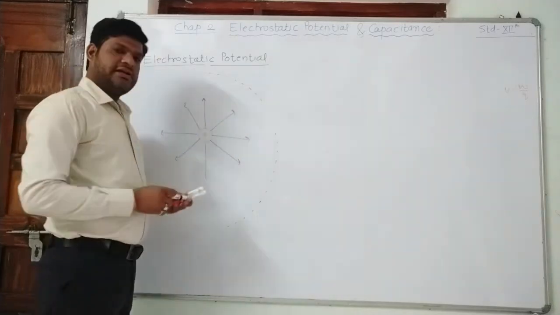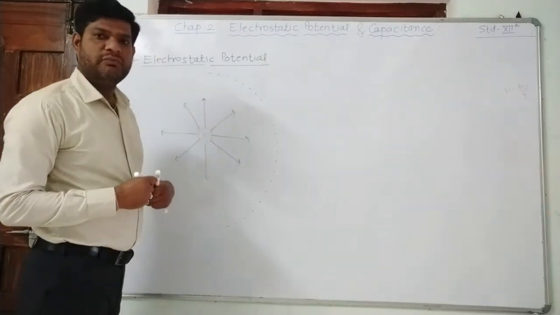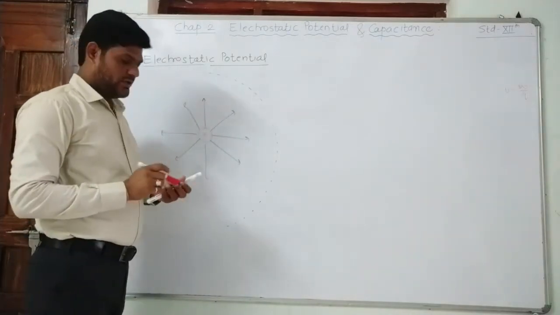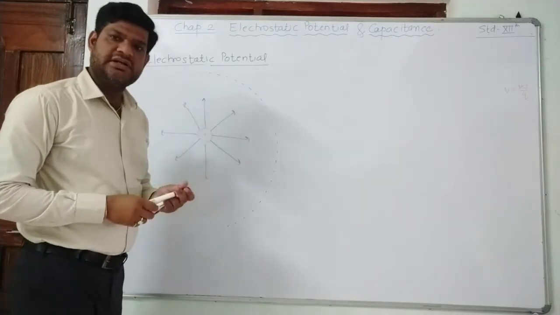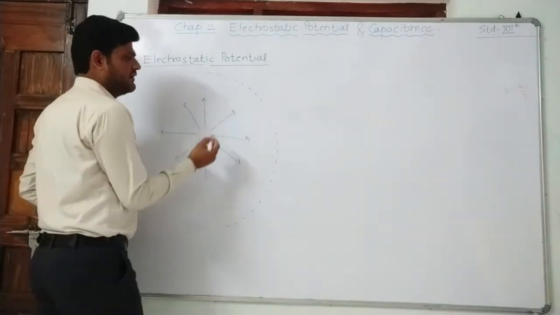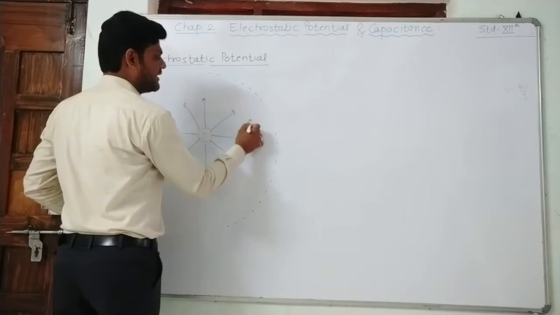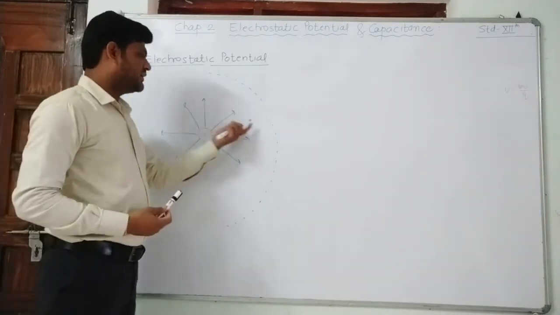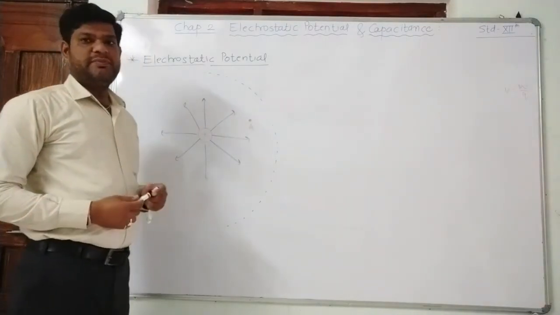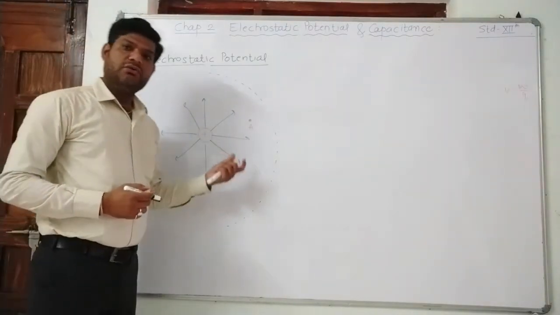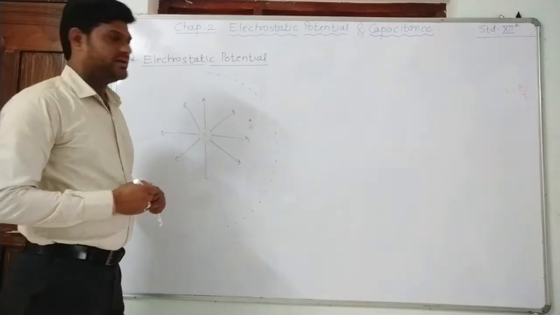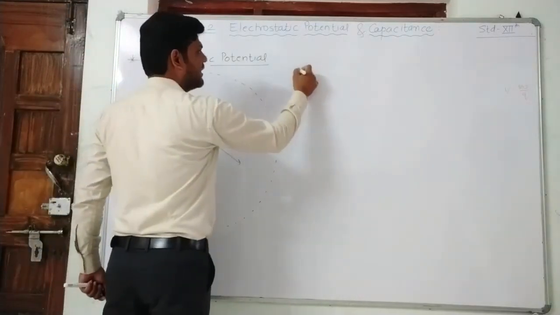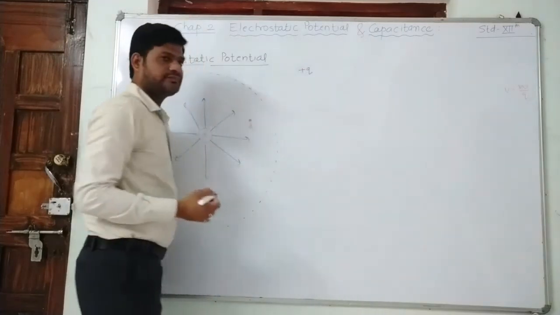We are interested in finding the potential of any point inside the electric field. So we consider a point A in the electric field, and we want to calculate the potential of this point A. For that purpose, we are going to do work. Suppose at infinity we have a plus Q charge.